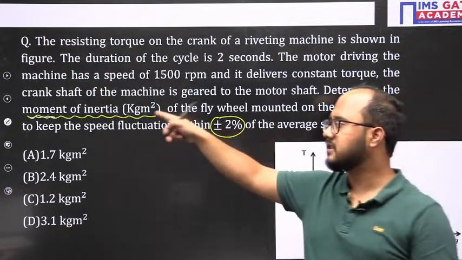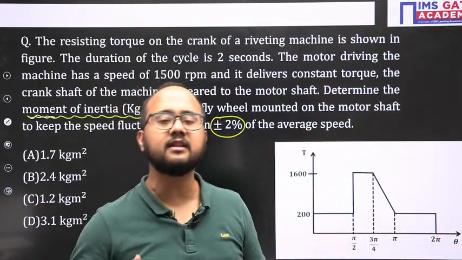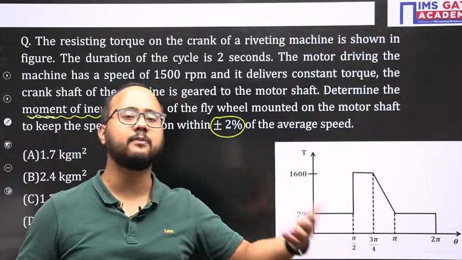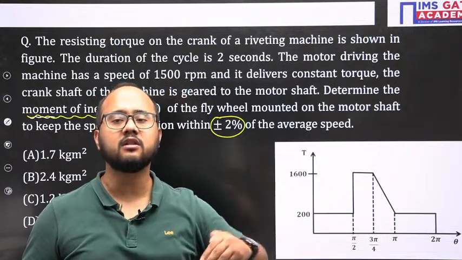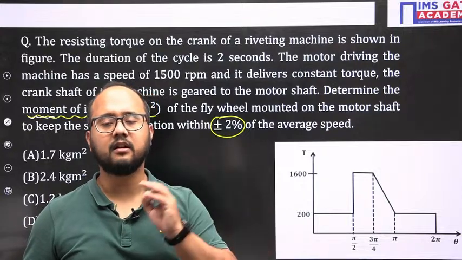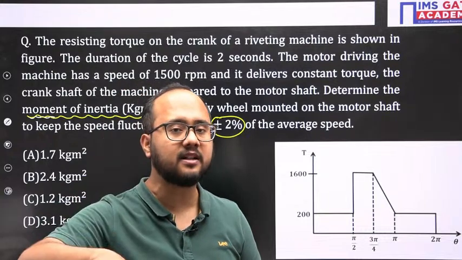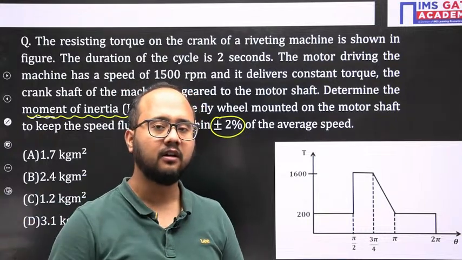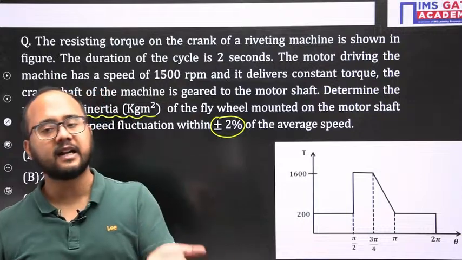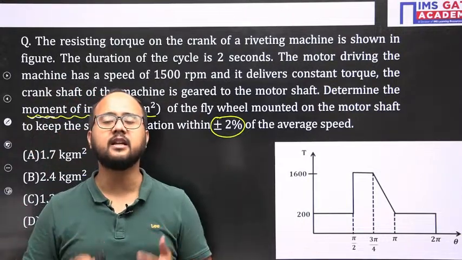Identify the formula or relation in which this parameter appears. Once you have identified that formula, think about the other parameters, whether they are given in the question or not. If they are not given, is it possible to find those parameters? That also we have to think. In order to find those parameters, again which relation do we need? That's how we need to initiate any numerical problem.